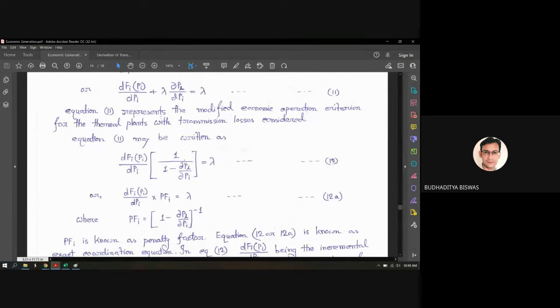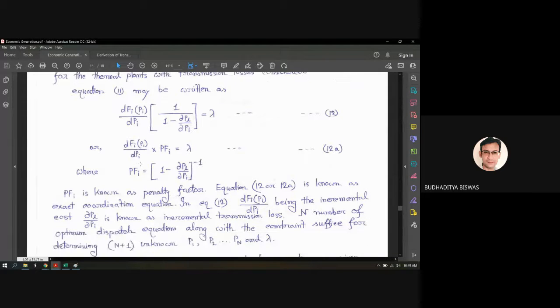After rearranging all these things, it becomes this one. Now this expression can be written like this: dFi/dPi into Pfi equal to lambda. Now what is this Pfi called? Pfi is 1 by 1 minus del PL by del Pi, or in this way you can write it also: (1 minus del PL by del Pi) to the power minus 1, that is equal to 1 by actually. So this term is known as the penalty factor.